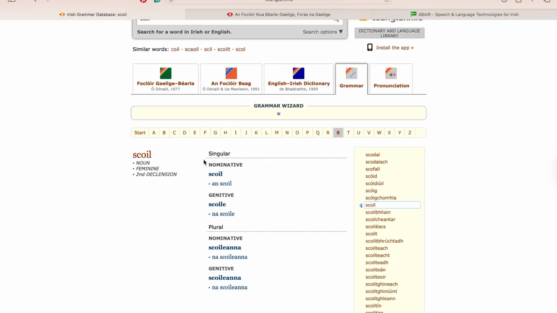And then what you'll mostly use it for is to know what a word is after an, which is the article the in Irish, the school, because changes can happen after the article. And then the other time that you'll use it, especially as a beginner or doing homework with the kids, is for the plural. So the plural here is na scoileanna, the schools.